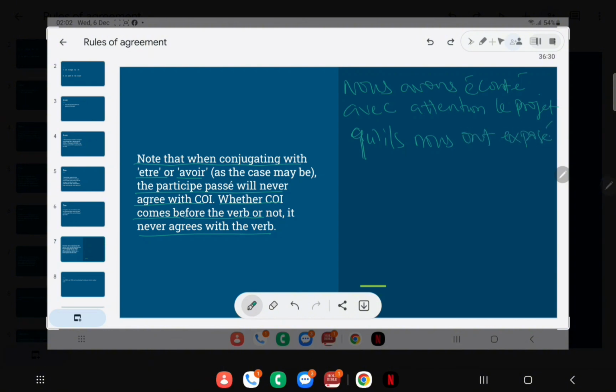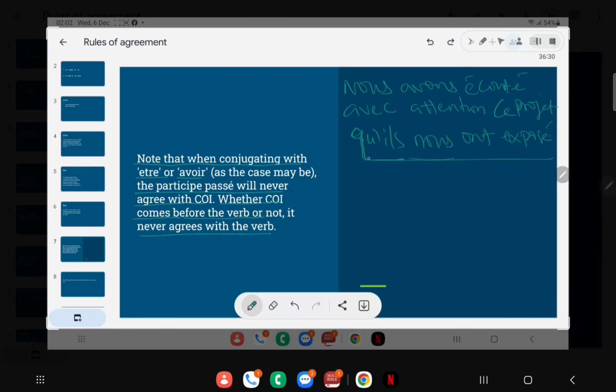So we listened with attention to the projects that they exposed to us, or the projects that they showed us. We can divide the sentence into two. We have the main clause and the relative clause. We are focusing on the relative clause, the subsequent part of the sentence. Qu'ils nous ont exposés.